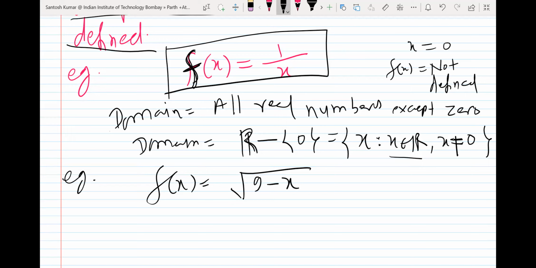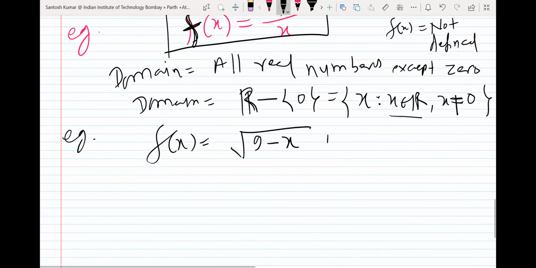So do you think 10 will be in the domain? No. Just try more. Can we put 0 here? If we put x equal to 0, what will be the output? Can we put minus 1? So minus infinity to 9, whatever value you take, it will give you some finite, defined answer.